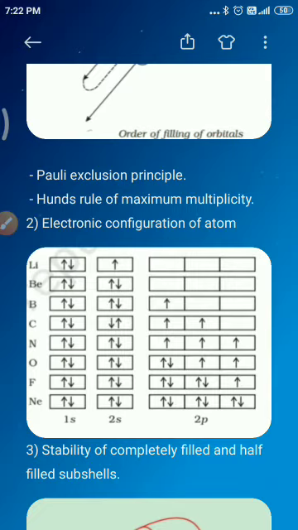For example, sodium. As per the complete electronic configuration, we can write it as 1s2 2s2 2p6 and 3s1. So another pattern we can include is like this. Neon we can consider. Instead of writing 1s2 2s2 2p6, in the place of 1s2 2s2 2p6 you can put neon and 3s1.